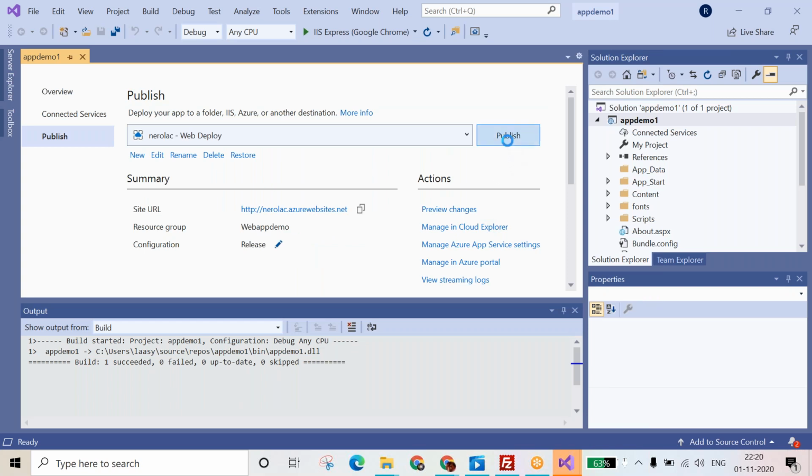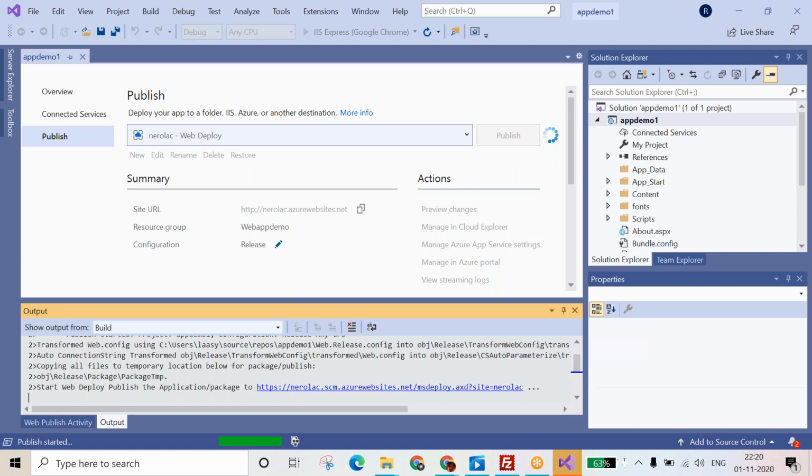Just wait for some time now. Publish or? I think you already have clicked. Click on the publish button. Just wait for some time now.